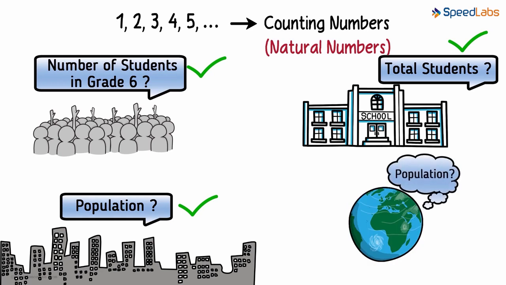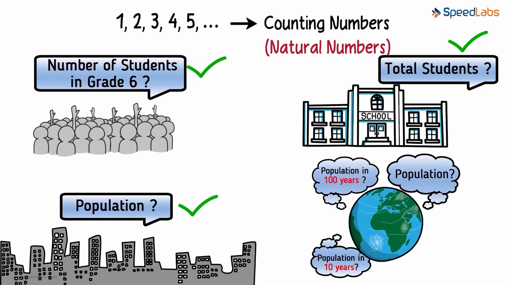How many people on this planet? How many people will exist on this planet in the next 10 years? And what about the next 100 years? So the question here is, what is the number we can count up to? From this example, we conclude that there is no such largest number that we can reach while counting. Or in other words, there is no largest natural number.